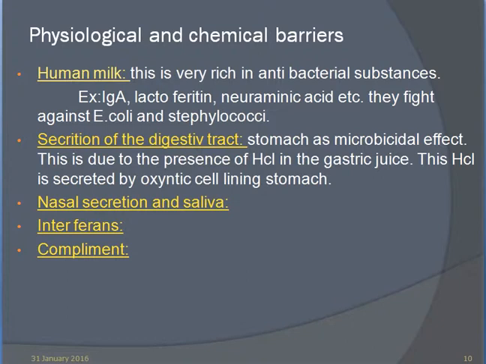Among physiological and chemical barriers, human milk is very rich in antibacterial substances, for example IgA, lactoferrin, and neuraminic acid, which also fight against E. coli and Staphylococcus. Secretions of the digestive tract: the stomach has a microbicidal effect. This is due to the presence of HCl in the gastric juice. This HCl is secreted by the oxyntic cells lining the stomach. Nasal secretion and saliva, interferon and complement.